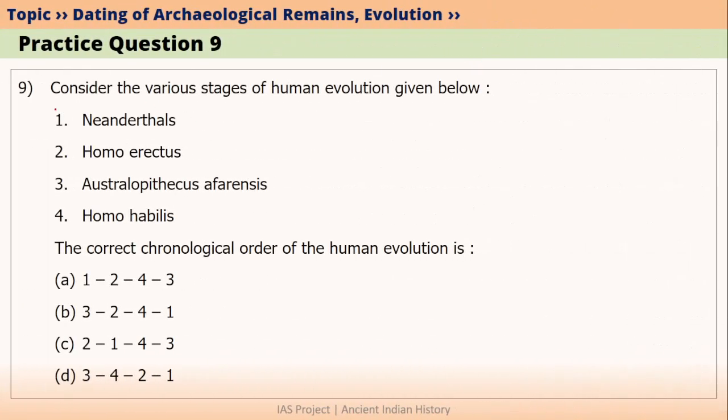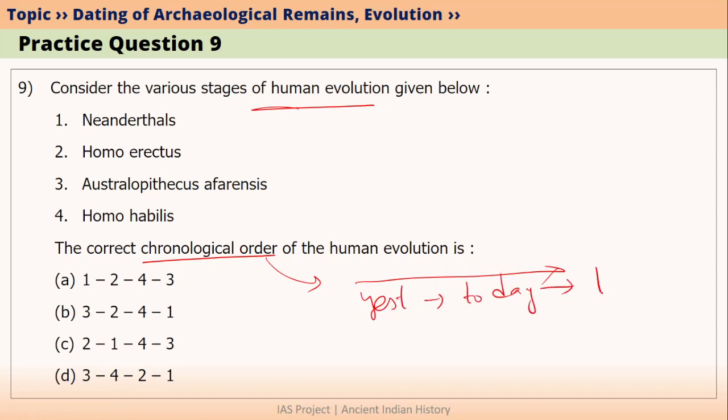The next question is, consider the various stages of human evolution given below. We are given 4 stages. And the question is, the correct chronological order of human evolution is. Chronological order means in the ascending order of time. For example, yesterday, today, and tomorrow is nothing but chronological order.